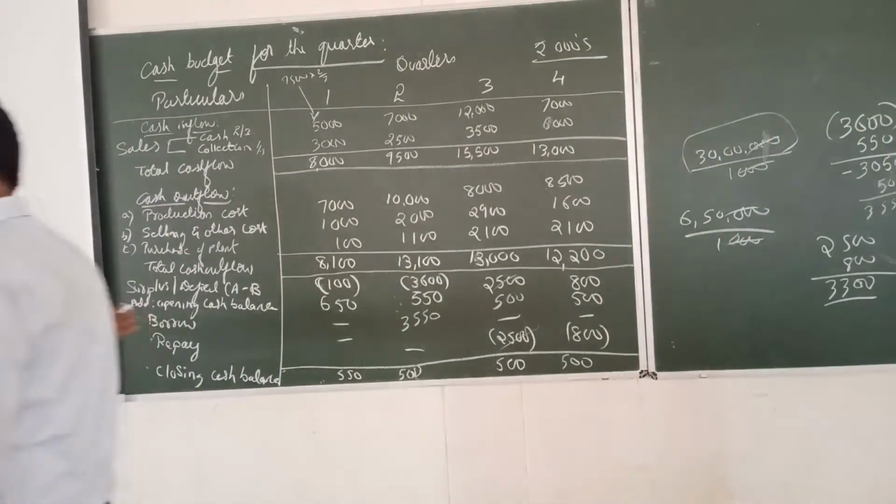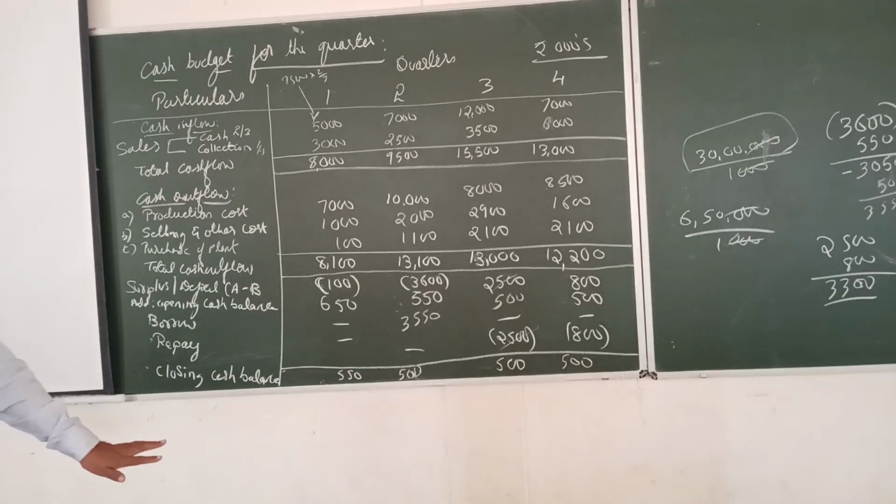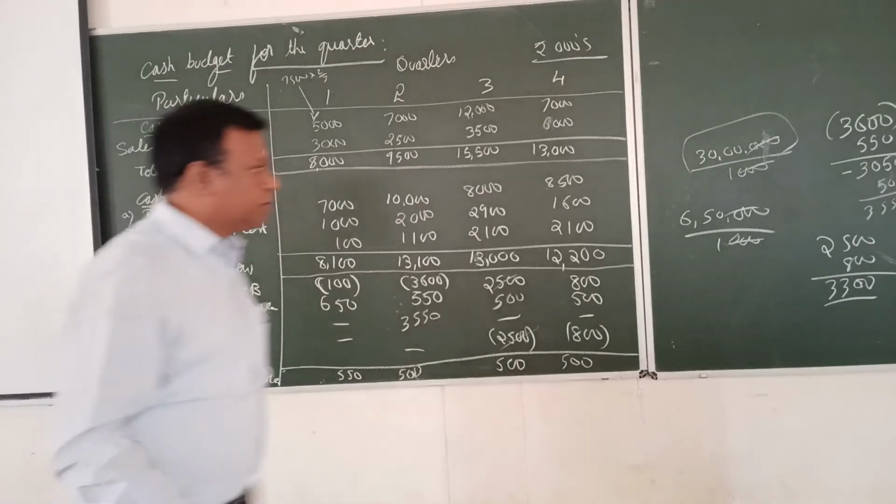Correct? All of you are clear here? Up to this, all of you are clear? Anybody has any query? No? First question we are clear. What are they asking in the second question? State the amount of loan outstanding at the end of the fourth quarter. What is the loan outstanding?